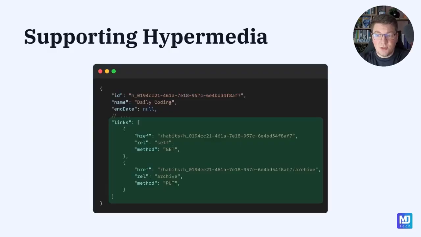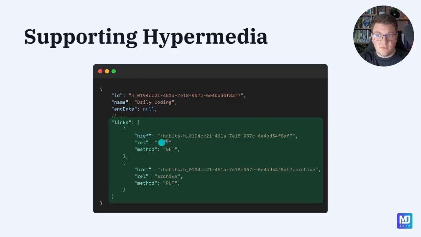Here's the same representation of our habit, with many of the properties omitted for brevity, and I also introduced an additional property in the response called the links. This is a collection of objects where each object represents one Hypermedia link. In this example, you can see a Hypermedia link with the rel field, which is short for relation, where the value of this field is self. This is the self-referencing hypermedia link, and it lets you know how to obtain the current resource. It's also useful to figure out what is the URI of the current resource that you are working with. Now in practice, the href field will contain a fully qualified URL, but I simplified it for this example.